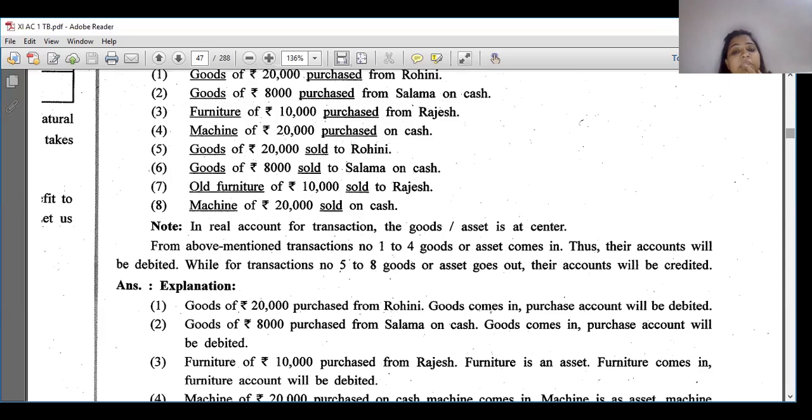Furniture of 10,000 purchased from Rajesh. So it is purchased from Rajesh, so it is a credit transaction. Which account is affected? For real account, we are focusing on furniture and purchase.